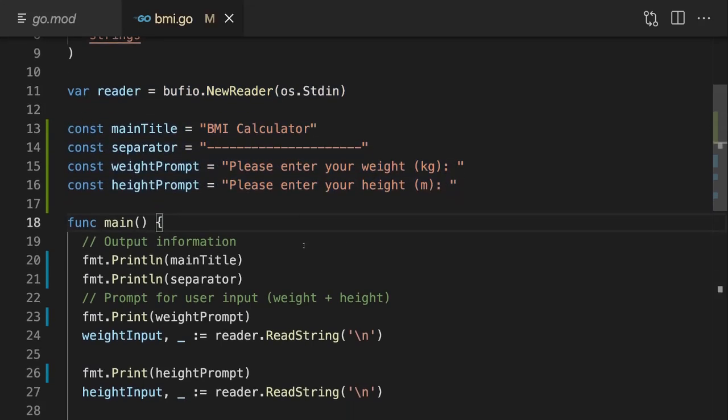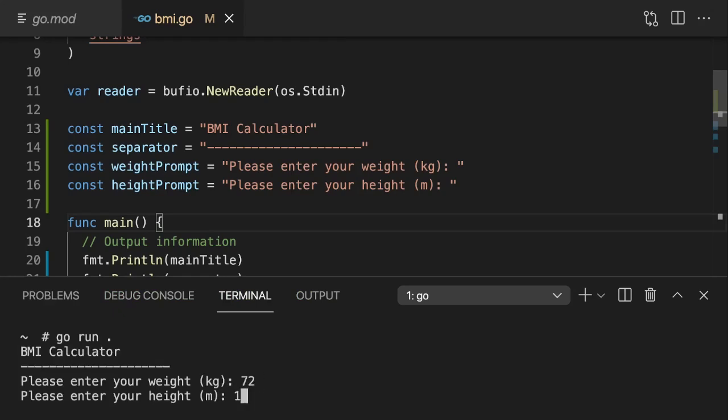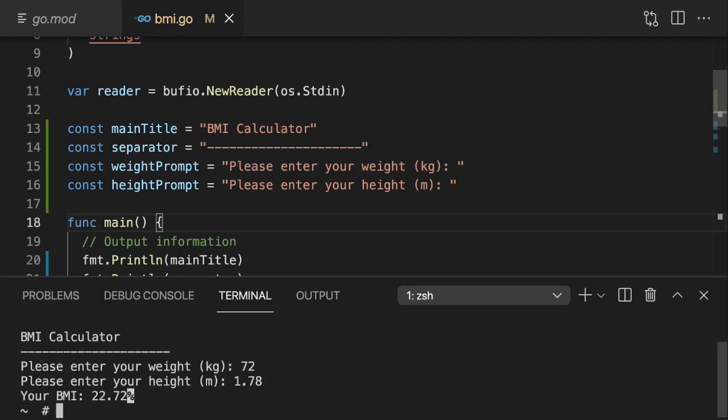Now, if we save that, the code gets reformatted a bit, and if I now run this application again, it of course still works as before. So that still works, but now we're also using constants again.